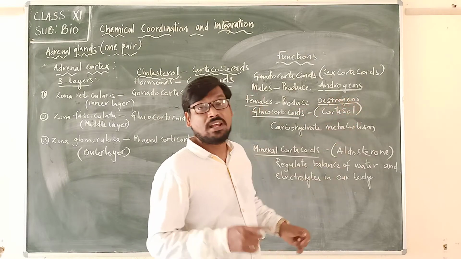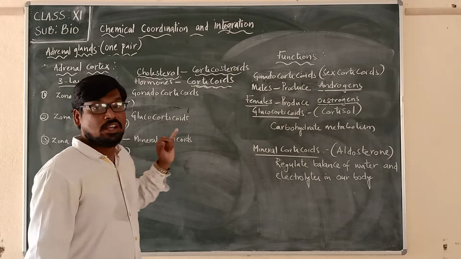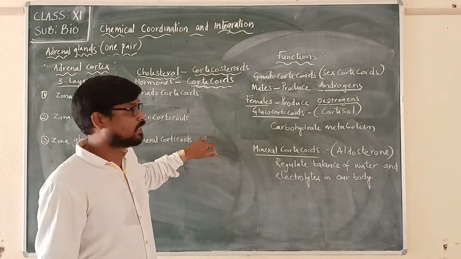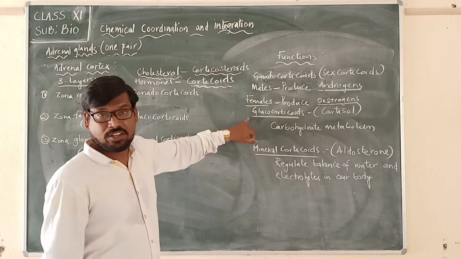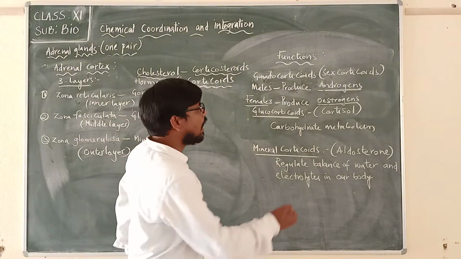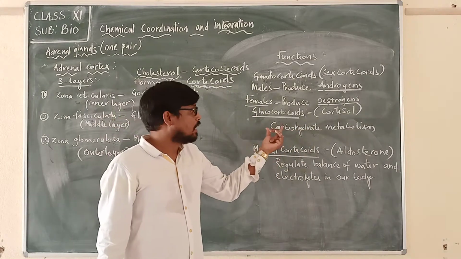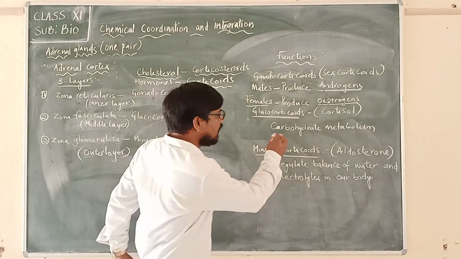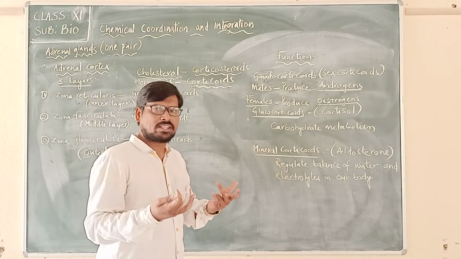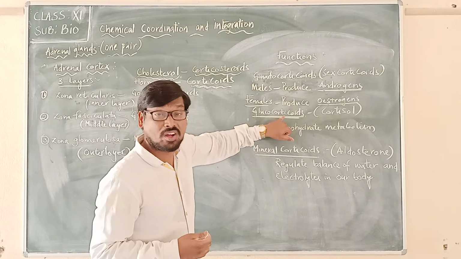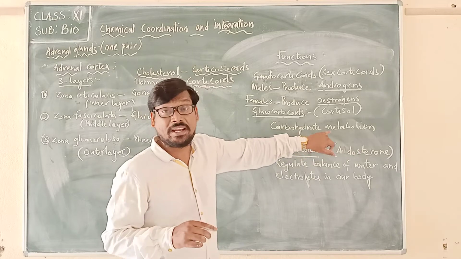And in the same way, the middle layer is called what? Zona fasciculata. It is producing glucocorticoids. And these glucocorticoids are involved in carbohydrate metabolism. Remember, the word itself tells us: carbohydrates we commonly use, or the best example, glucose. So glucocorticoids are involved in regulating carbohydrate metabolism.